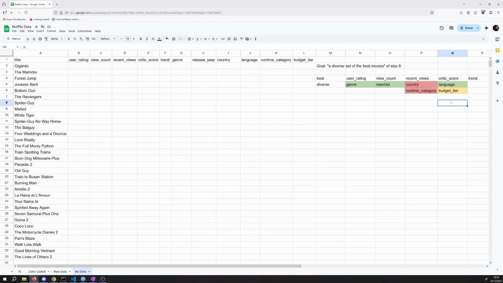But for now, I've kind of ranked them. And maybe I want to be explicit. What I'm saying here is I want to try and get every genre. I want to try and get new movies and old movies. I want to try and get every language if I can. And I want to at least see, am I hitting indies and blockbusters and maybe whatever else is there. That's my goal. Let's move back to considering what does it mean to be the best?